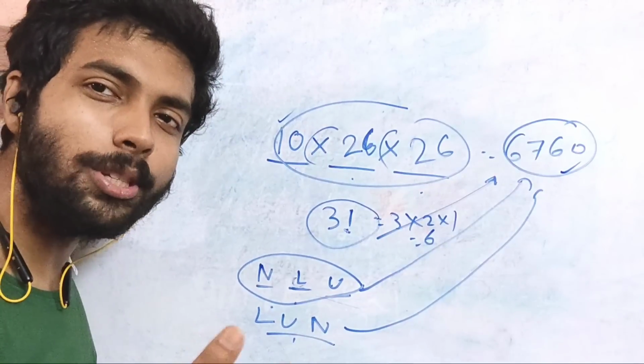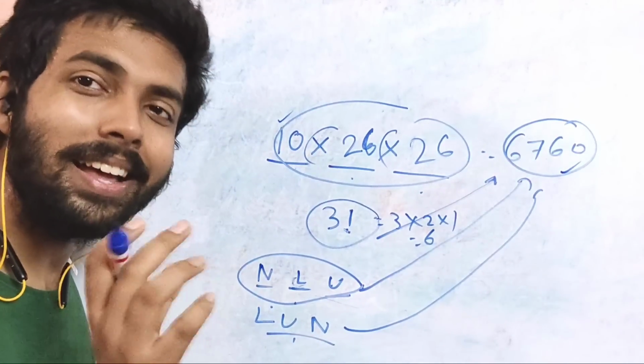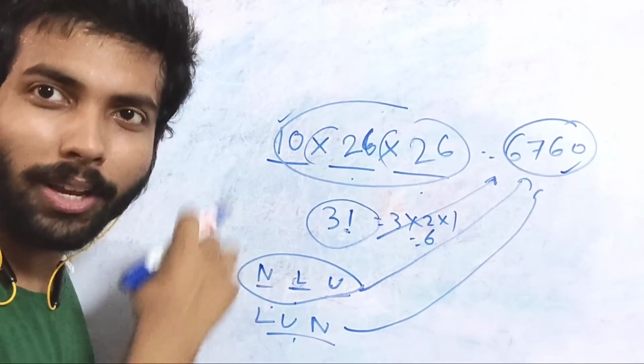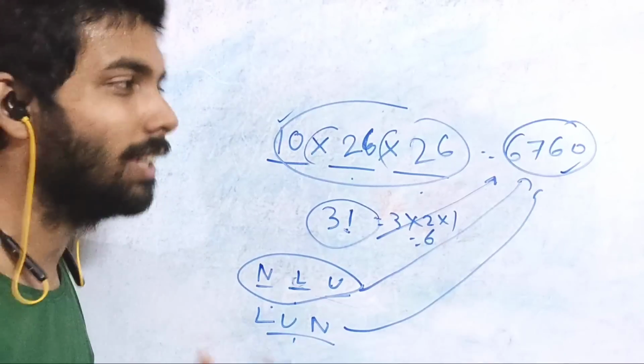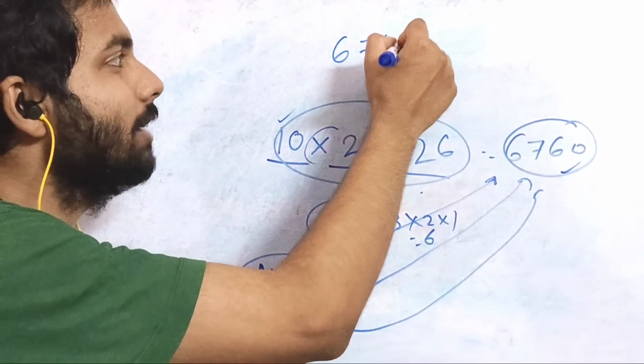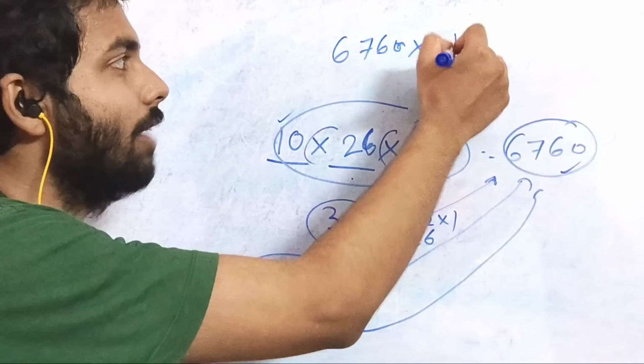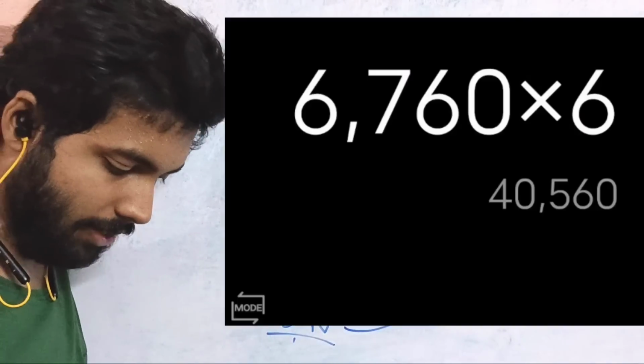So total number of possibilities, the number of passwords possible, let's see. So it's very simple, 6760 into 3 factorial. So you are going to get, please check the answers.